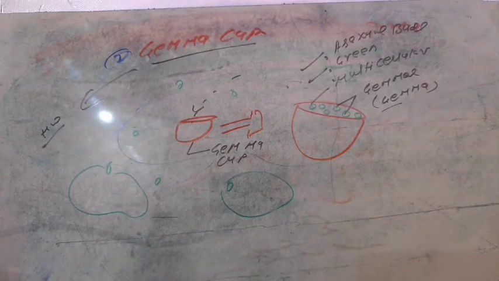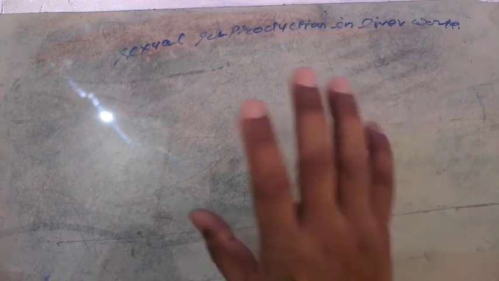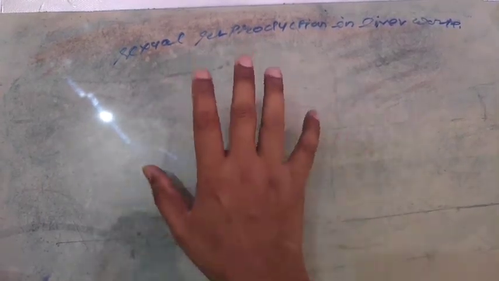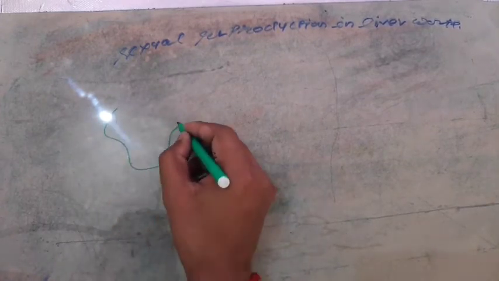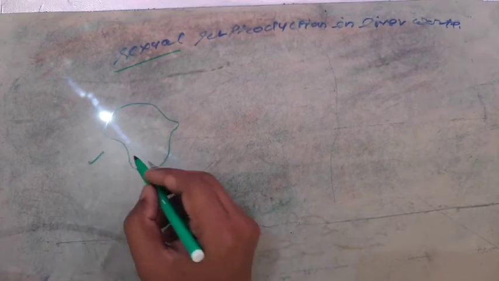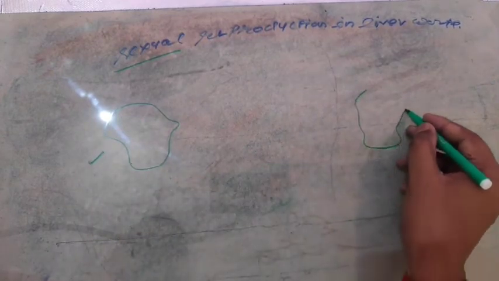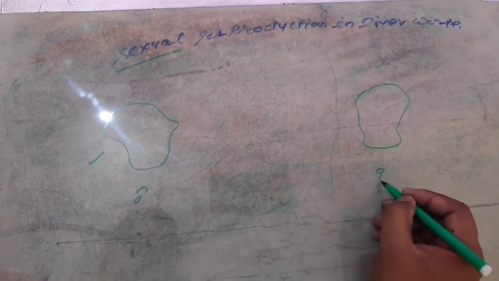Now back to the sexual reproduction in the liverworts. Listen carefully. Sexual reproduction in Bryophyta is very important, so you should focus on it. Actually, you know that for sexual reproduction there is need of two parents. So one thallus from one parent and the other thallus from the other parent. Keep in mind, one thallus behaves as male and the other thallus behaves as female.